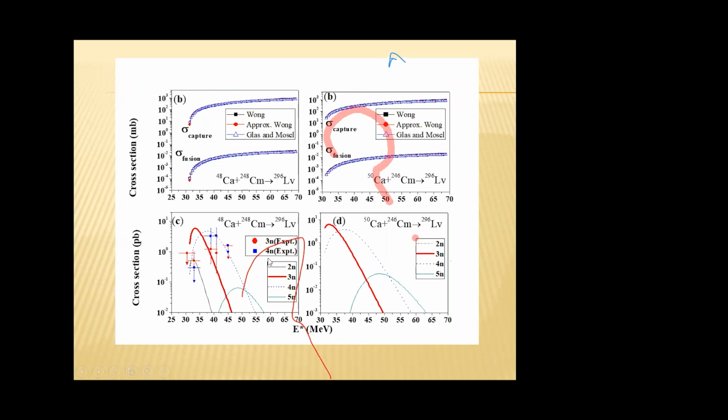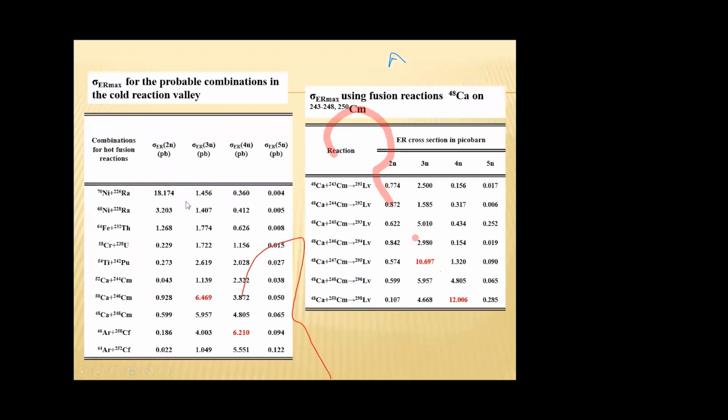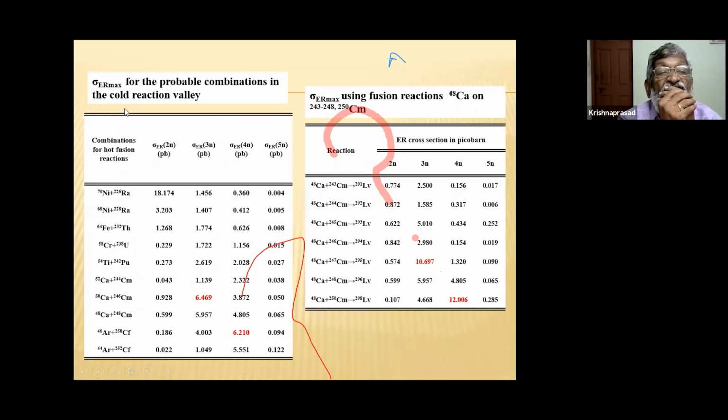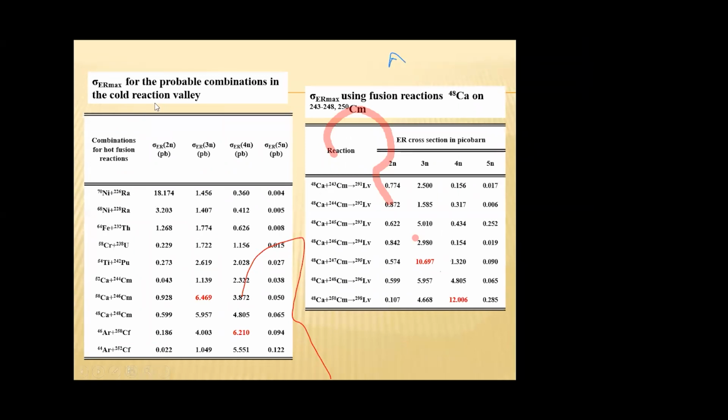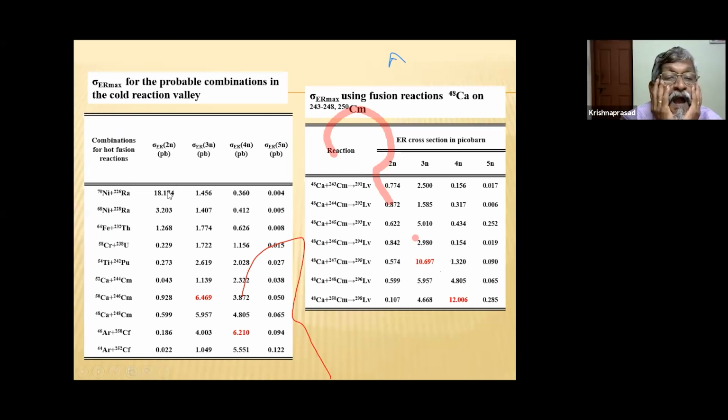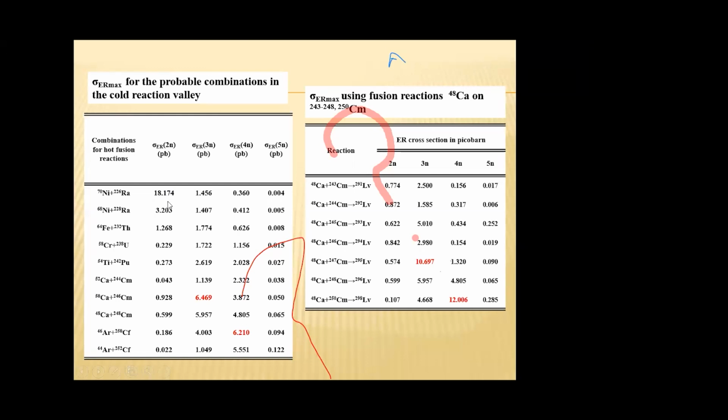Experimental values are also plotted in this graph. From the graph, we can see that our values agree with experiment, within the experimental limit. Here, the maximum evaporation residue cross-section for the combinations found in the valley. These are the combinations found in the valley. This represents the maximum evaporation residue cross-section in the 2N channel, 3N channel, 4N channel, and 5N channel.